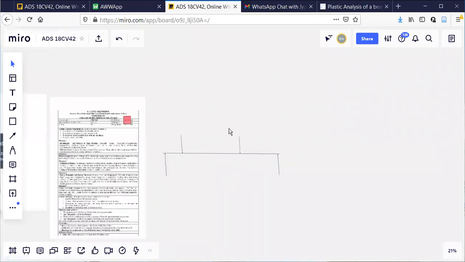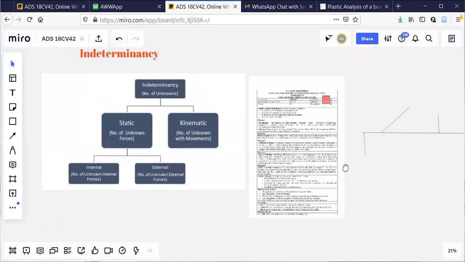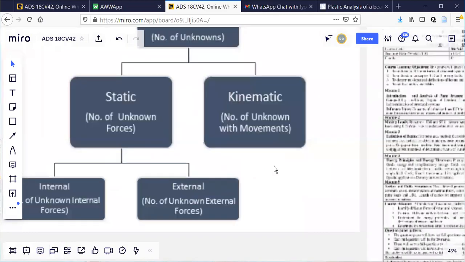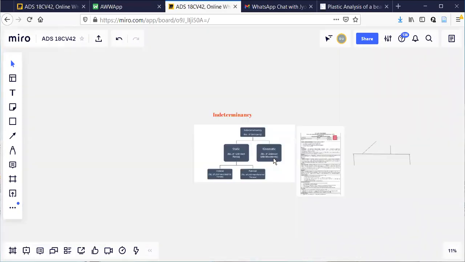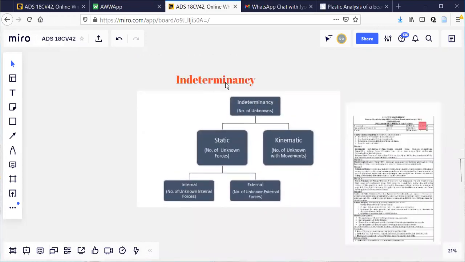So this is how you can define it. Now let's try to understand the meaning of indeterminacy. I told you what is an indeterminate structure and what is a determinate structure.